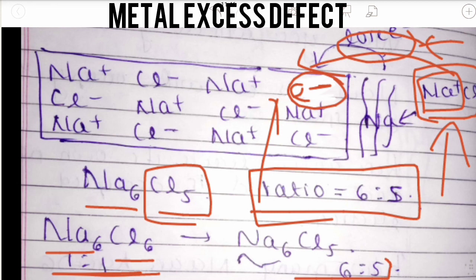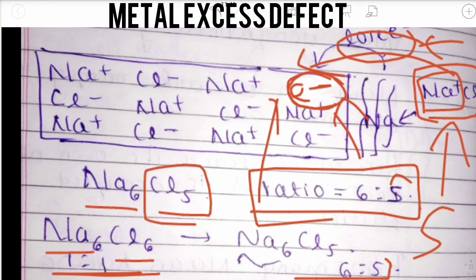Yes, electrical neutrality is maintained, because this electron carries a charge of 1, so the 6:6 ratio is maintained.